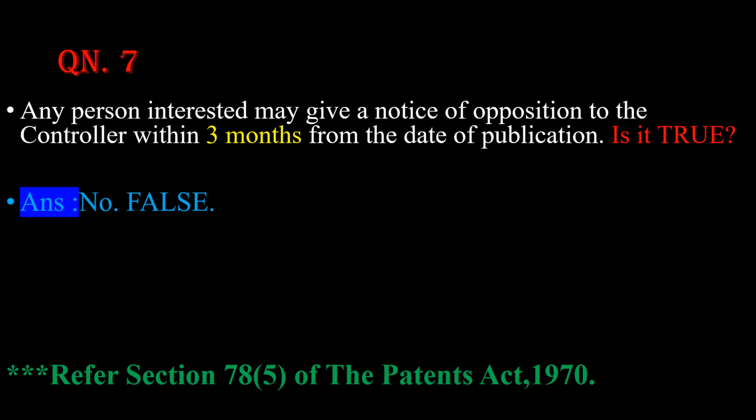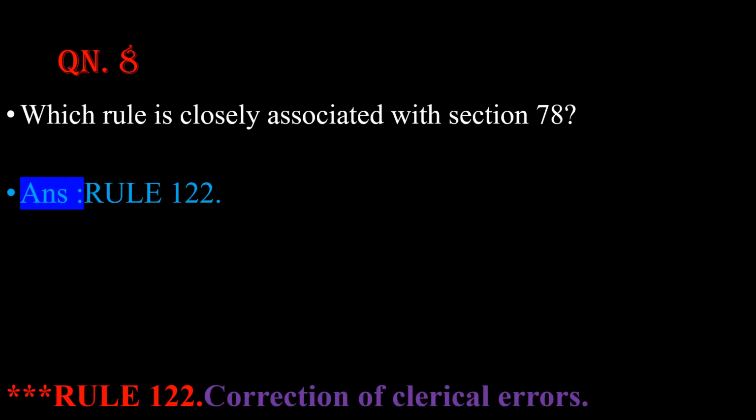Yes, this is true. So as the time period is given wrong here, that's why we can say that the statement is false, right? So when we read the statement like any person interested may give a notice of opposition to the controller within 3 months from the date of publication, is it true? The answer will be no, false. Okay. To be more sure, please refer section 78 subsection 5 of the Patents Act 1970.